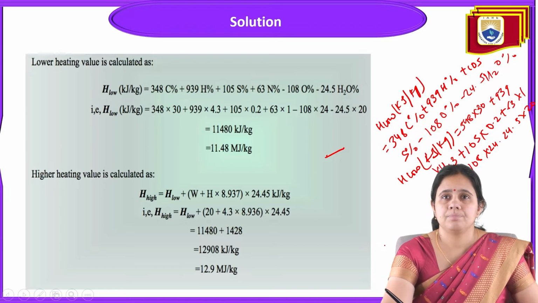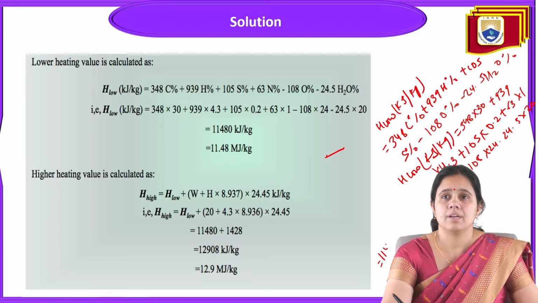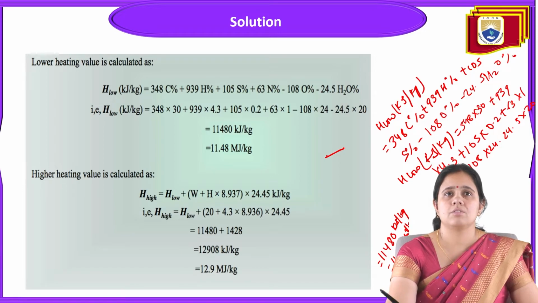So this is equal to 11480 kilojoule per kg, or 11.48 megajoule per kg.